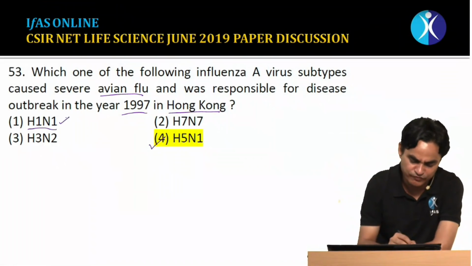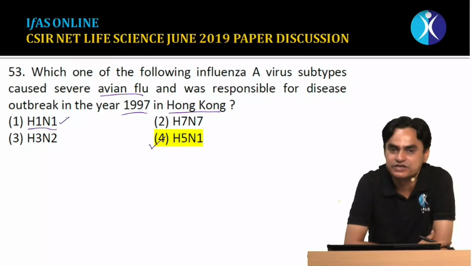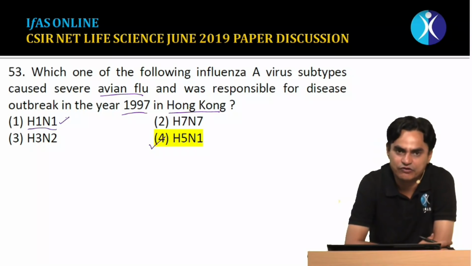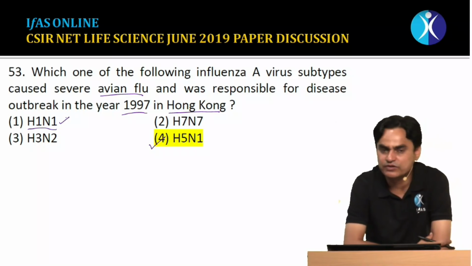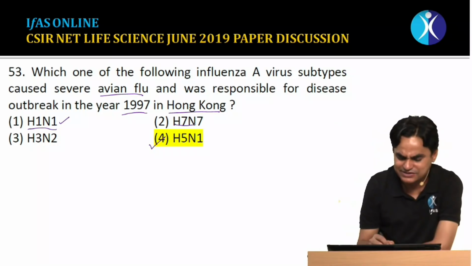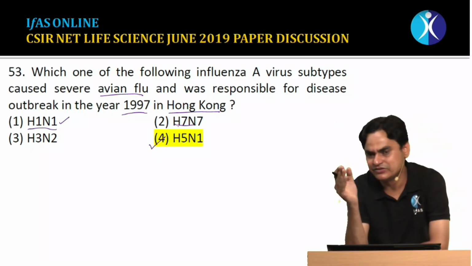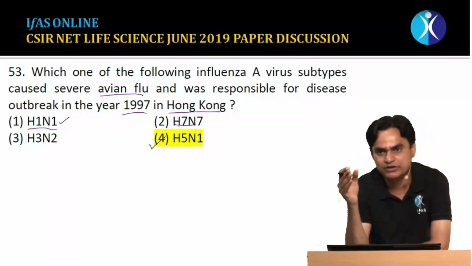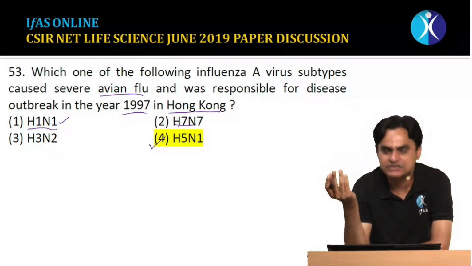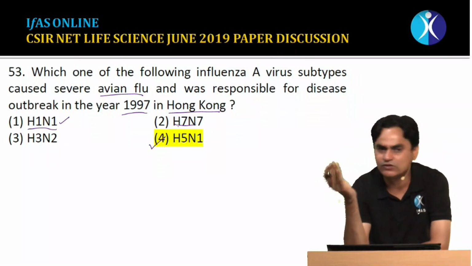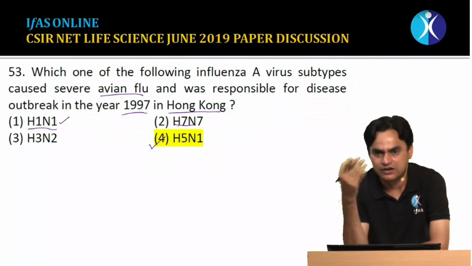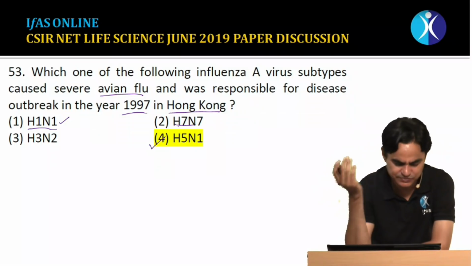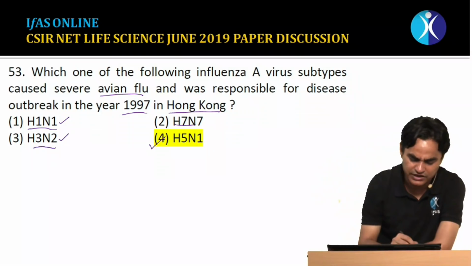H1N1 is a major influenza virus which causes disease in humans. Especially in 2009 there was an outbreak of H1N1, and the disease was being caused from human to human. H7N9 has comparatively a low virulence strain. It can also cause a disease in humans, pigs, and various other species like horses, etc. Similarly, H3N2 can also cause a disease in humans, pigs, and some other species, but they are not responsible for avian flu.